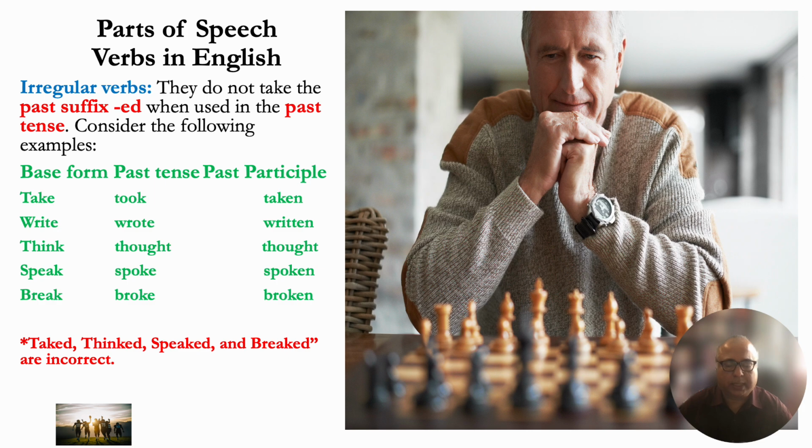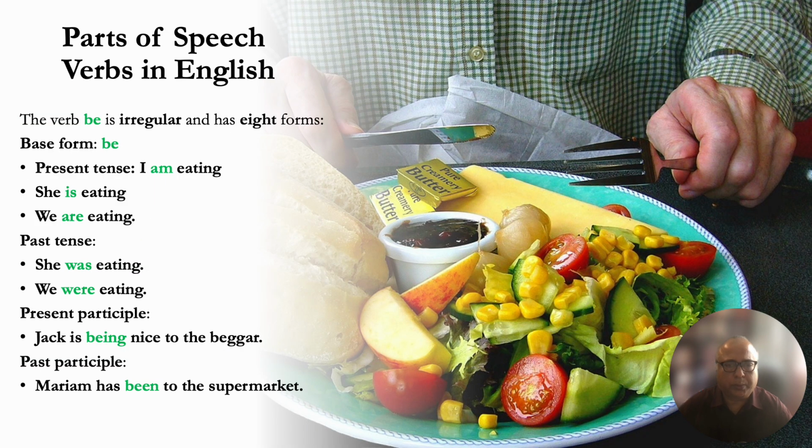Down below, you see these red words: taked, thinked, speaked, and breaked. They're all incorrect because they're not regular verbs. Therefore, they cannot take the -ed past suffix. If you remember, in past lessons I explained to you that the asterisk at the beginning of a word means that it is ungrammatical. It's very poorly constructed.